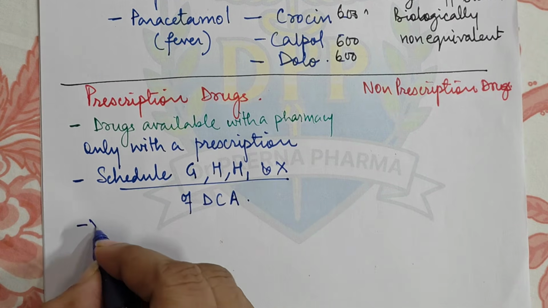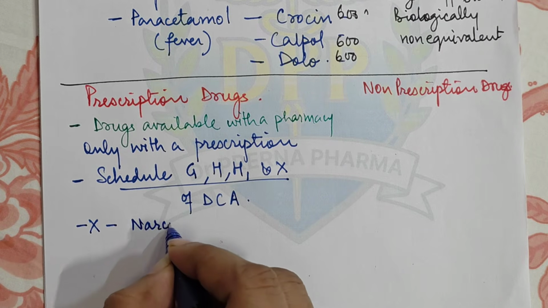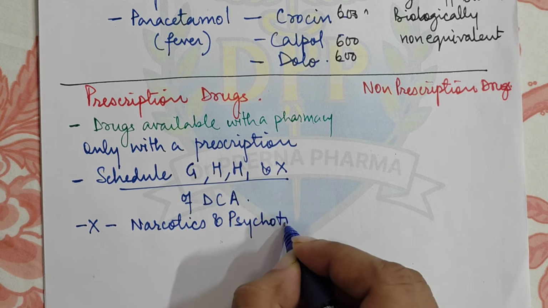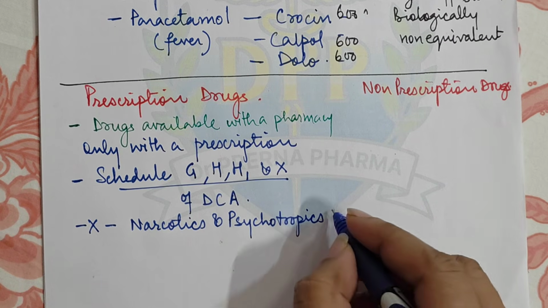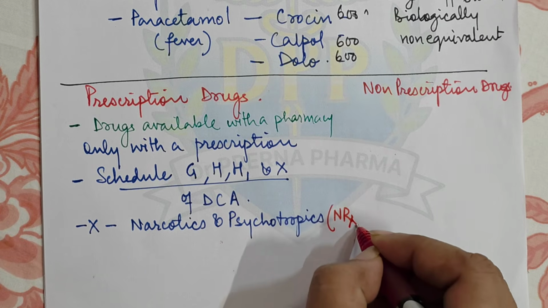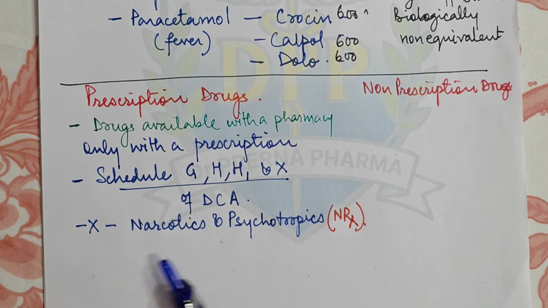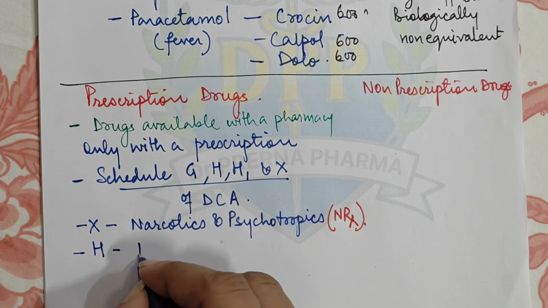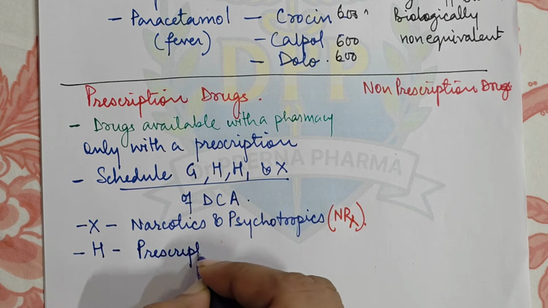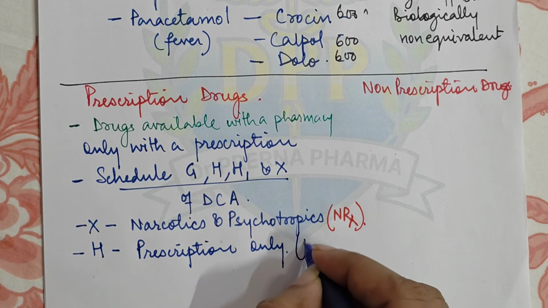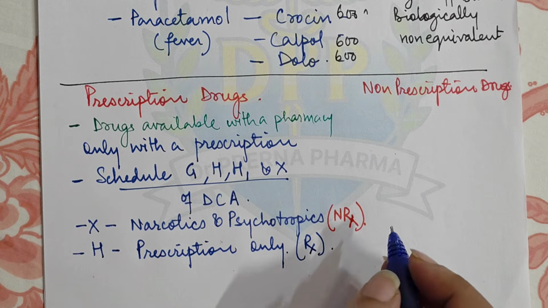Now schedule X is basically covering the narcotics and psychotropic agents, and so when they are prescribed, the doctor will always write them like this, NRX. This is how the drug has to be written when it is falling under schedule X. Then H, basically drugs which are available only with a prescription, and they are prescribed as RX, right?